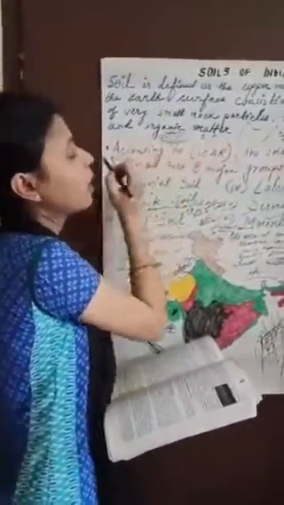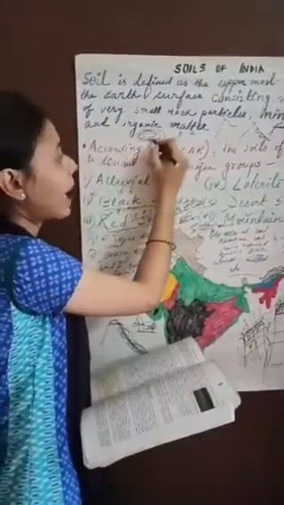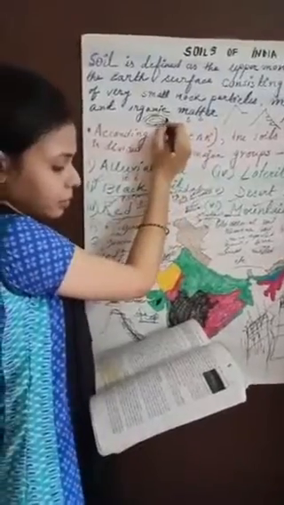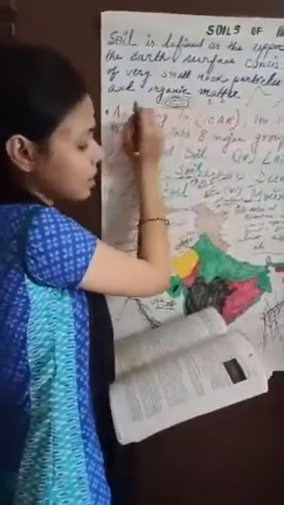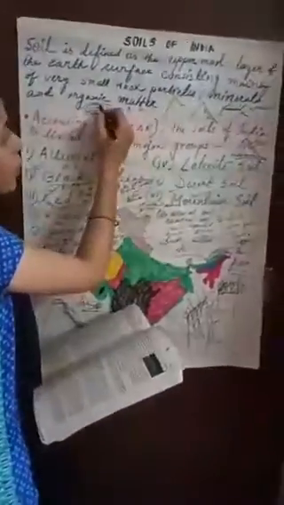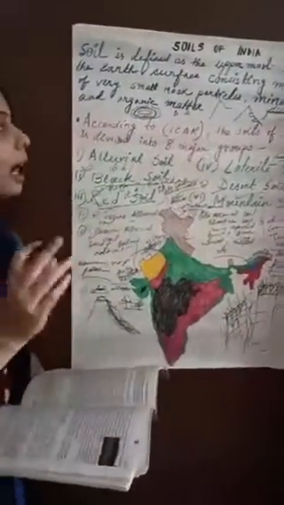So if we follow this type of contour farming, what will happen? We can make the ridges and the furrows, and restrict the flow of the water, and if we can restrict the flow of the water, then the erosion will be less.